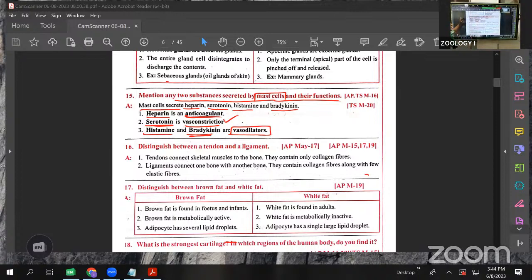This one is about the mast cells. They secrete four types of secretions: heparin, histamine, bradykinin, and serotonin. Heparin acts as an anticoagulant. Serotonin acts as a vasoconstrictor, and histamine and bradykinin act as vasodilators. Clear?